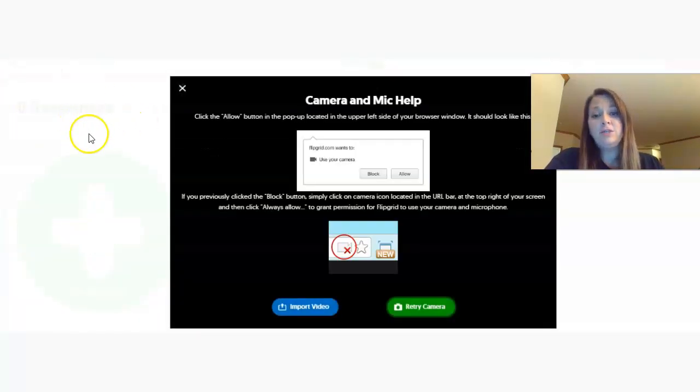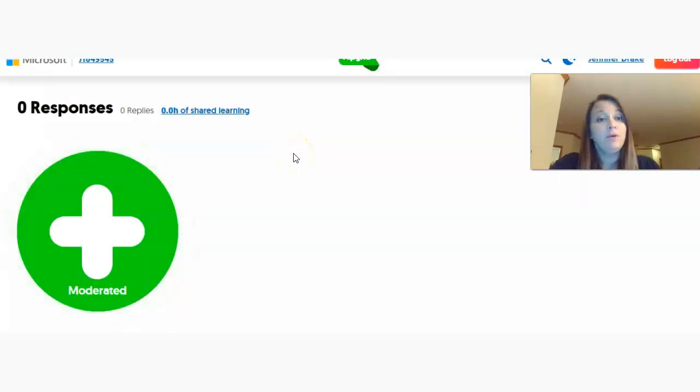So once you click on that, it's going to ask you to allow the computer to access your camera and your microphone. I can't do that right now because I'm already using my camera to record this video. But you'll get to record your video and it'll replay it for you so you can see if that's something that you want to keep. You keep that video, you submit it, and then you click complete, and then you're done.